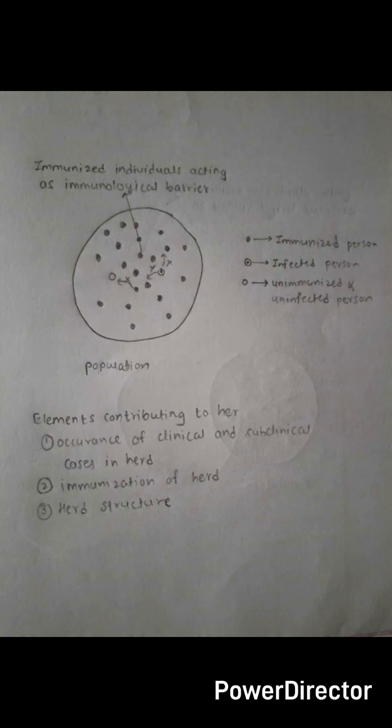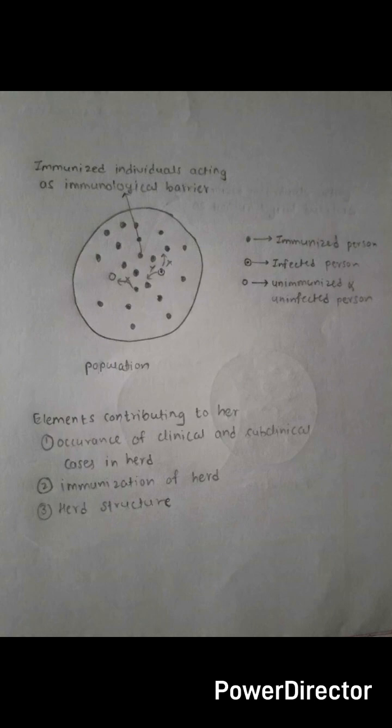The elements which contribute to herd immunity are, first, occurrence of clinical and subclinical cases. So what does that mean? That means if a group of people develops an infection which is clinically significant, then if they get treated, they will have resistance for that infection. They will have antibodies in their blood for that infection. Similarly, if you find subclinical cases, then they will also have resistance for that infection.